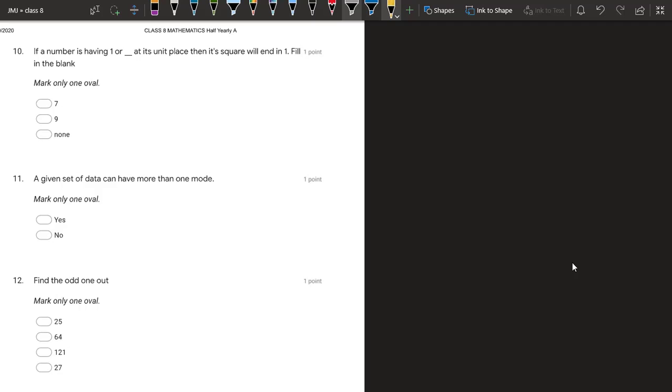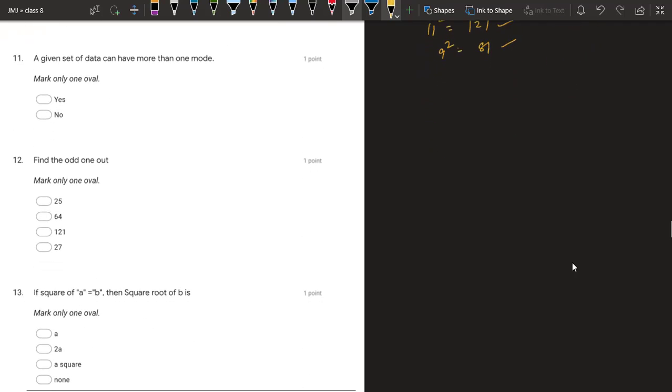10. If a number is having 1 or 9 at its unit place, its square will end in 1. We all know in the properties of squares and square roots that numbers ending with 1 or numbers ending with 9 will only give you numbers having digit 1 at the end, because you can see 11 square is 121, 9 square is 81. So whenever you do a square of these numbers having 1 or 9 at unit place, the answer will always have a unit place of 1. So answer is 9. Question number 11.